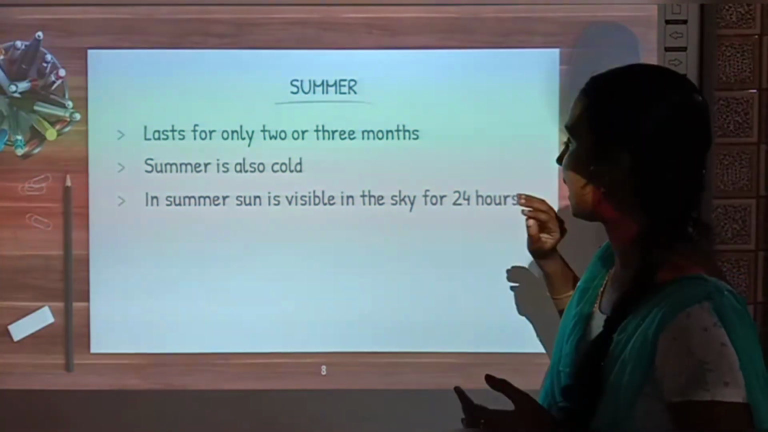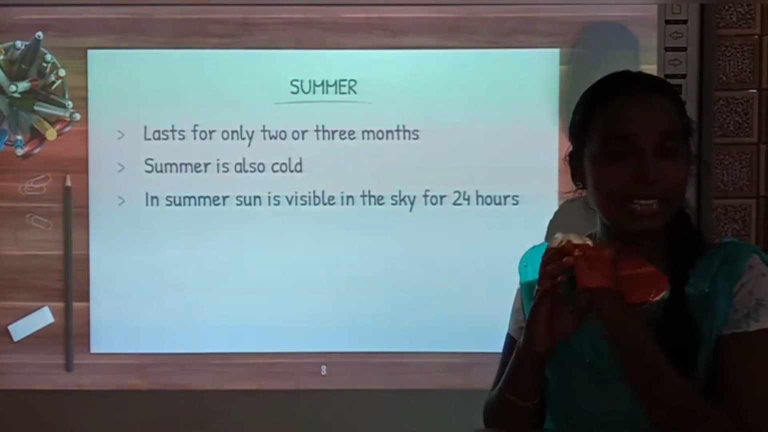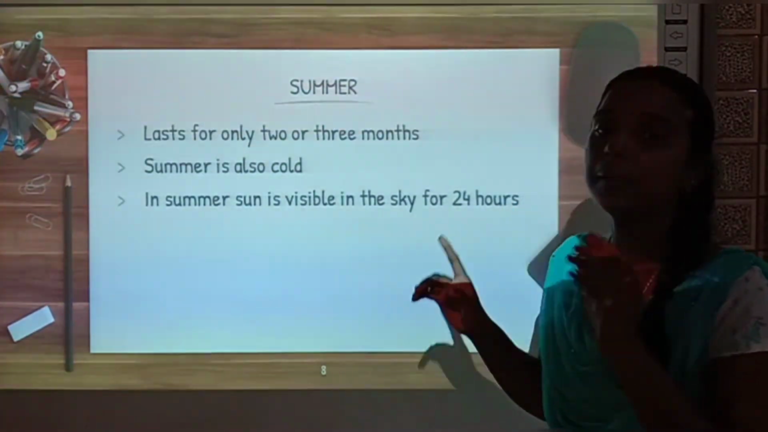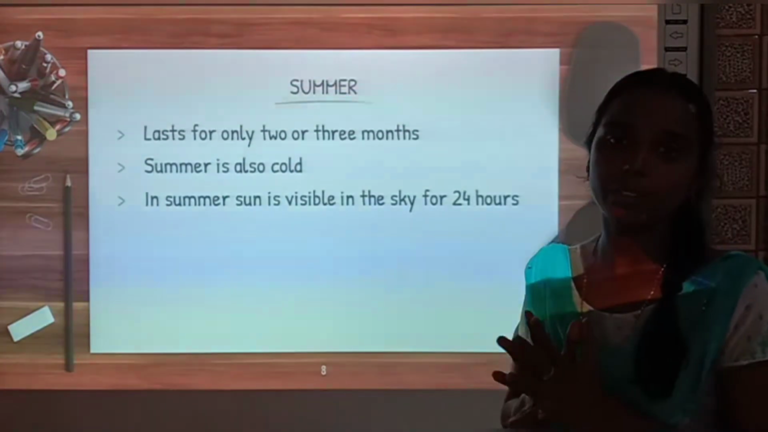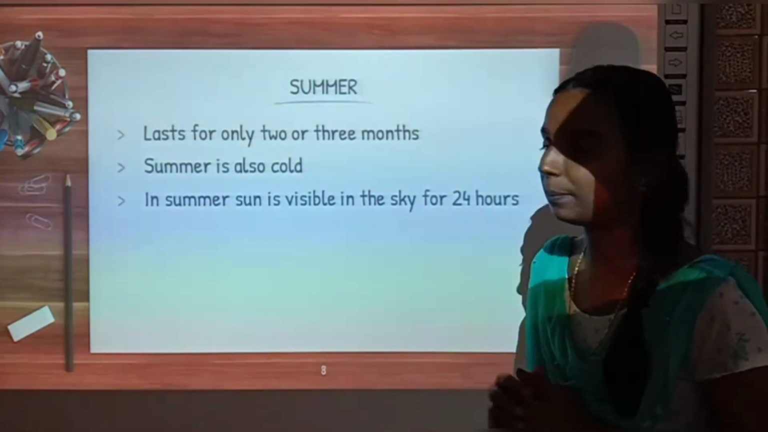In summer the sun is visible in the sky for 24 hours. In winter the sun will never rise at all and it will remain dark. But in summer the sun is visible in the sky for 24 hours. There is no night at all. So that's all about the summer season.